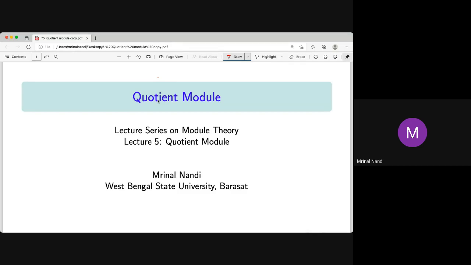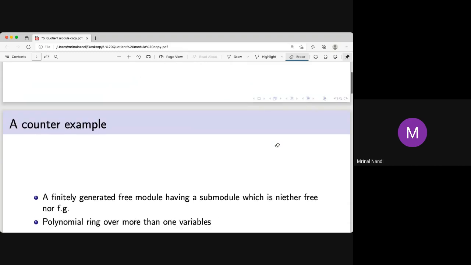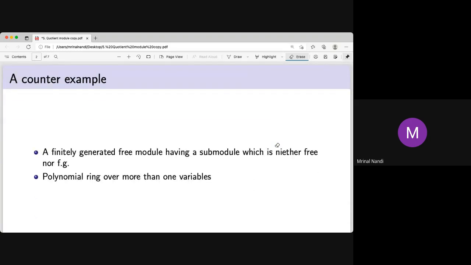Today's lecture on quotient module is an important concept on module. The quotienting actually is not only for module, it is for ring, group, and in field, vector space, eventually in the set also. The quotient idea is there. So before going to that quotient thing, I'll discuss a counterexample that we just left in the last class.